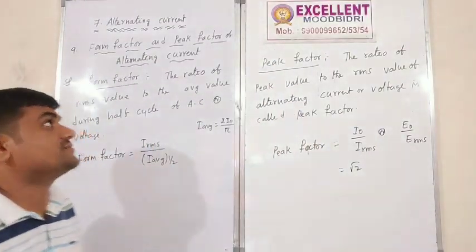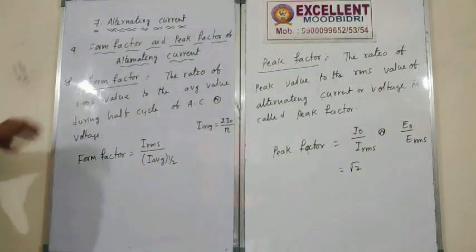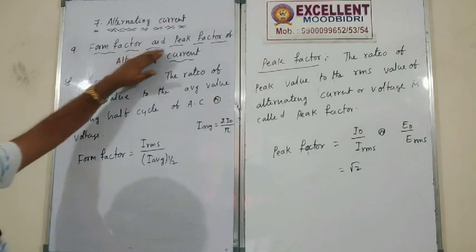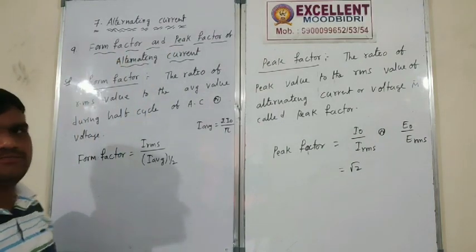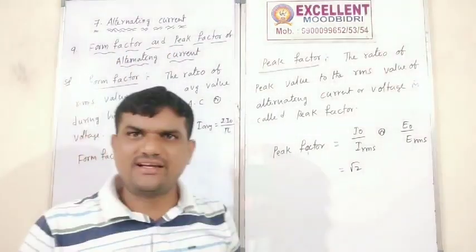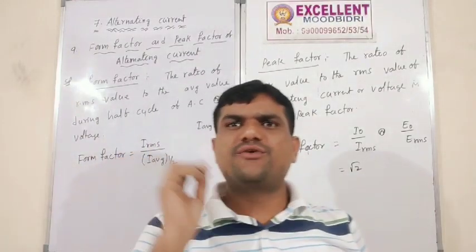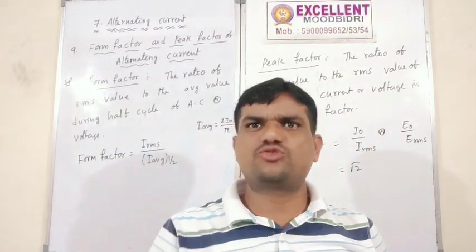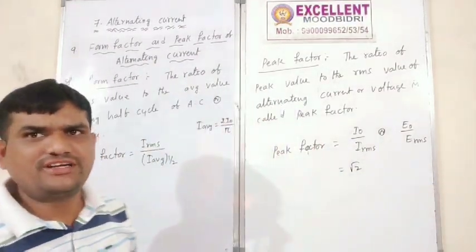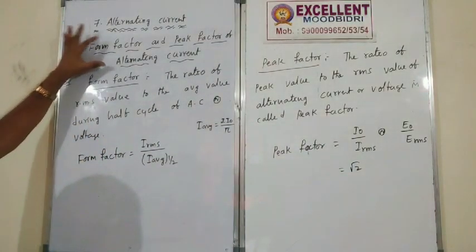Next, the ninth concept. What is the ninth concept? Form factor and peak factor. These are two very important terminologies. What is the meaning of form factor?